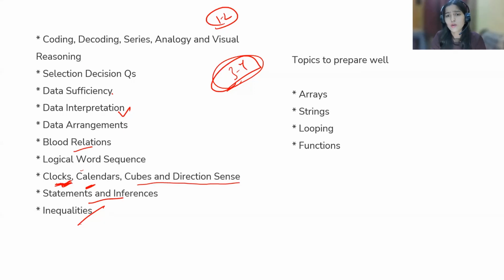Coding questions will be easy only. Generally they ask questions from these topics: some array related coding problem will be there, a string related coding problem will be there. In the case of arrays they can have some sorting related problem or an array rotation problem. Looping related questions will be there, where you have to use loops and you'll be able to solve it. Functions they can ask you to do as well. So these sorts of questions will be there.